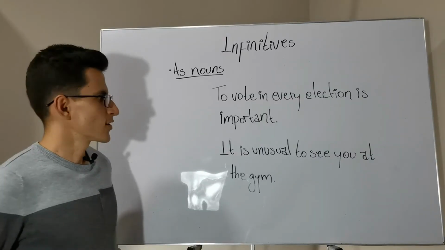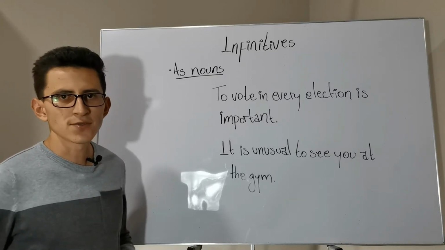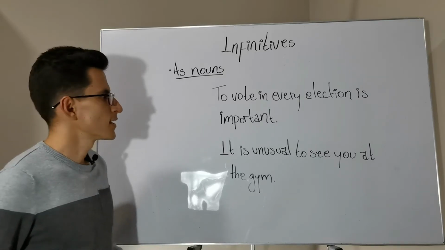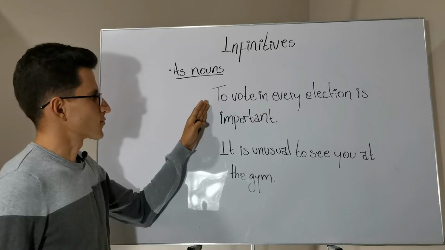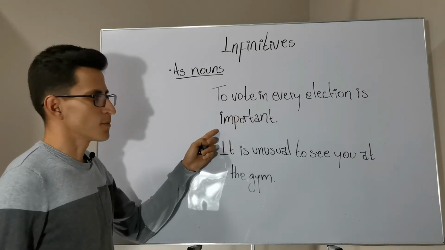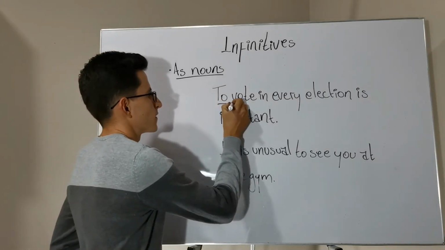Let's analyze some sentences with infinitives acting as nouns, and we will try to label their functions. Let's see the first one. To vote in every election is important. To vote is the infinitive.